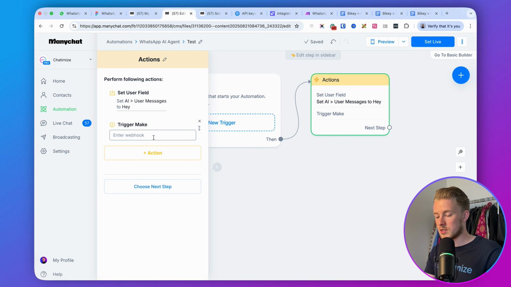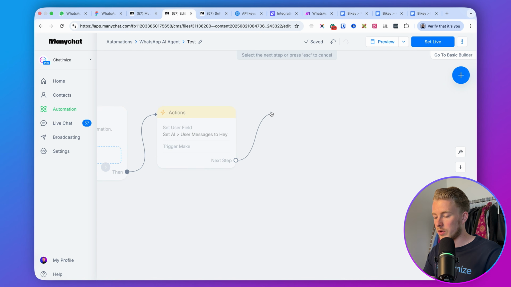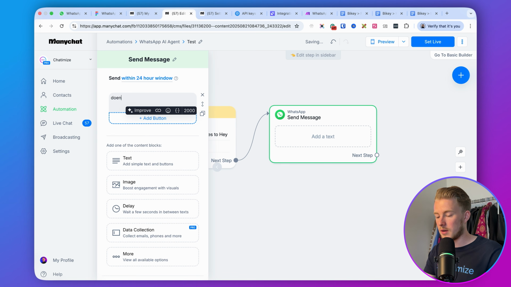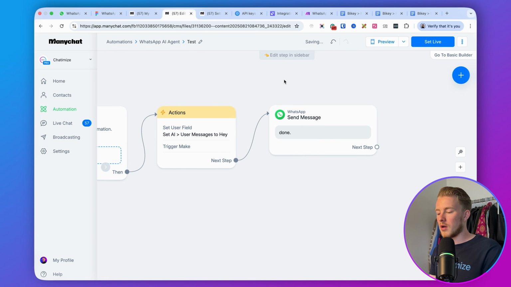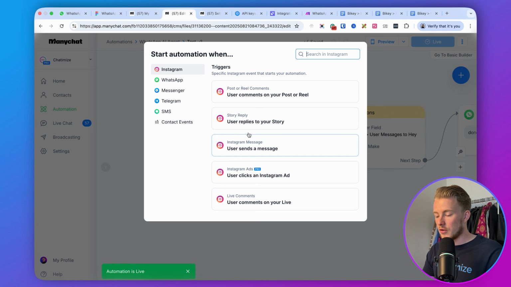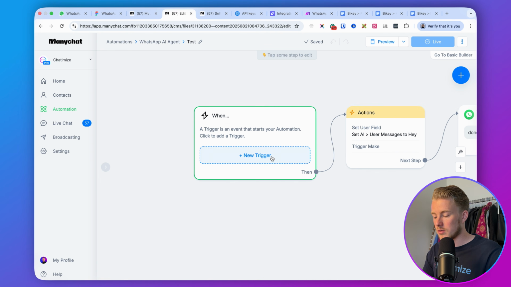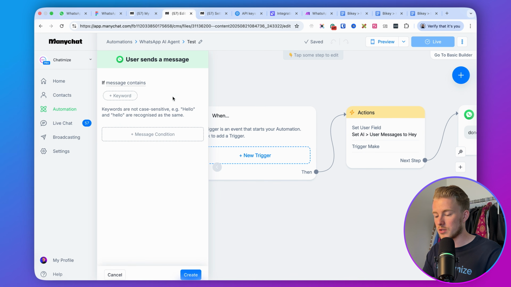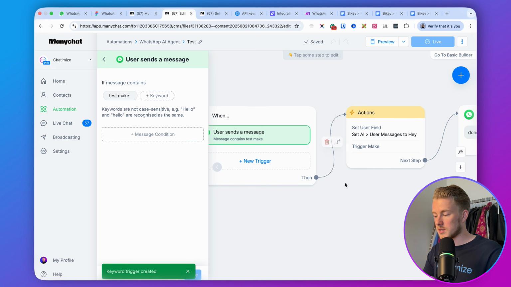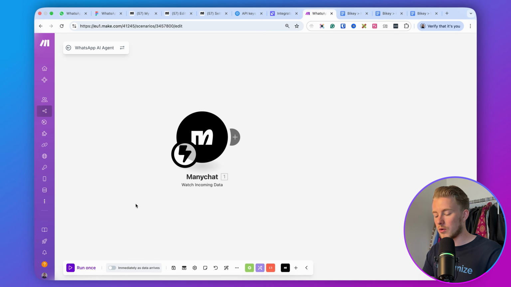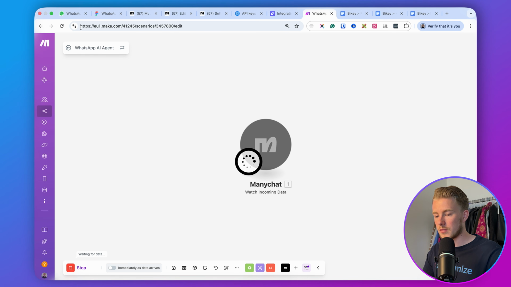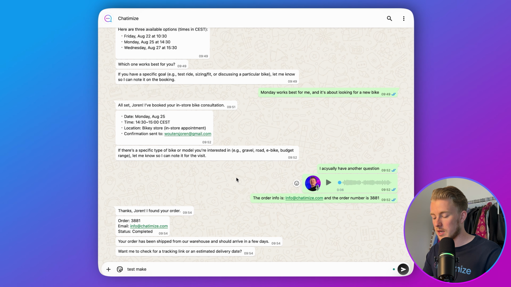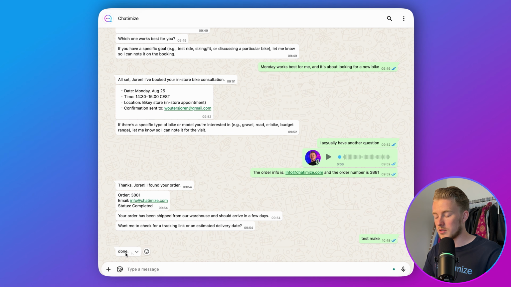So, and then we send to Relevance AI agent. And then here we add a WhatsApp message with done. We will basically use this to trigger Make once. So Make knows what data we are working with, right? So I will just add here a trigger, go with WhatsApp, go with user sends a message, and it is test make. So I'll just copy this. This is enabled, this is all working. And then what we can do here is we can just click here on run once, right? We go to WhatsApp, we basically say test make, then it says done, so you know that's working.